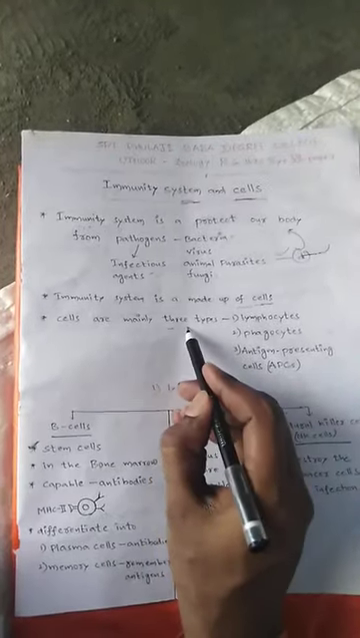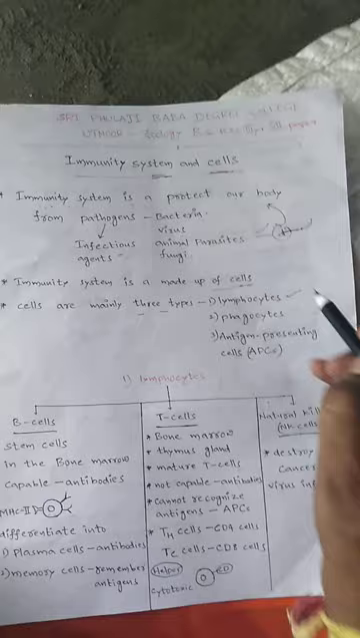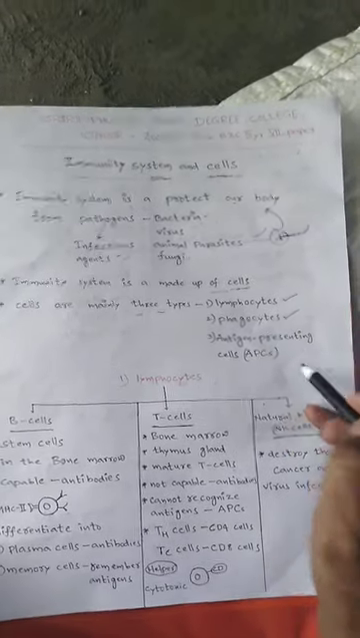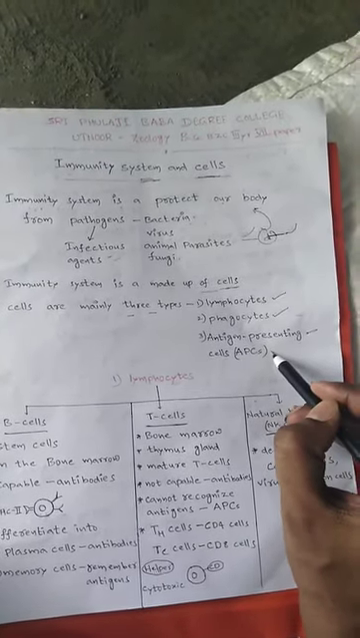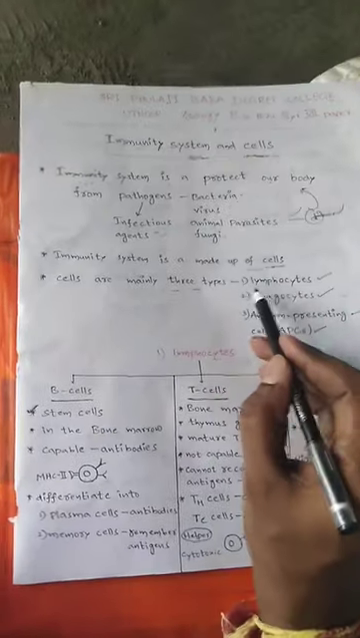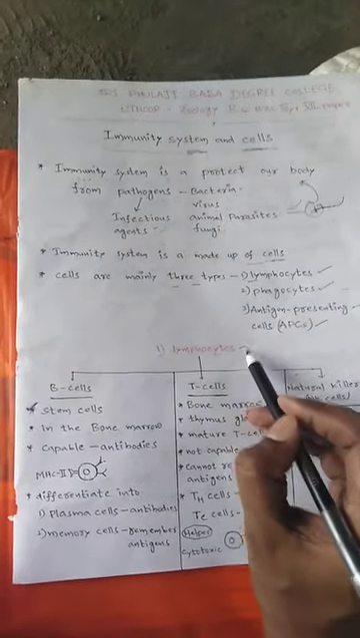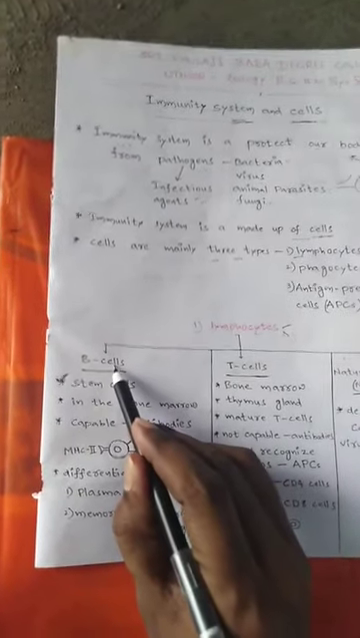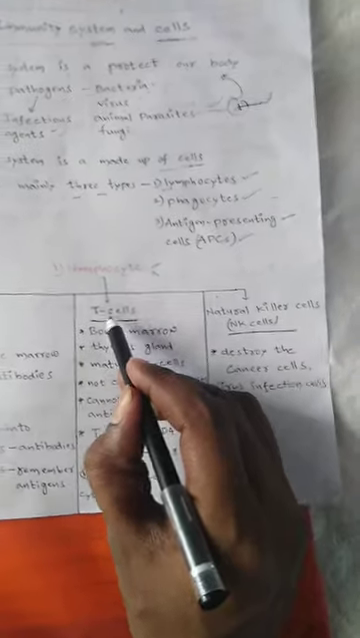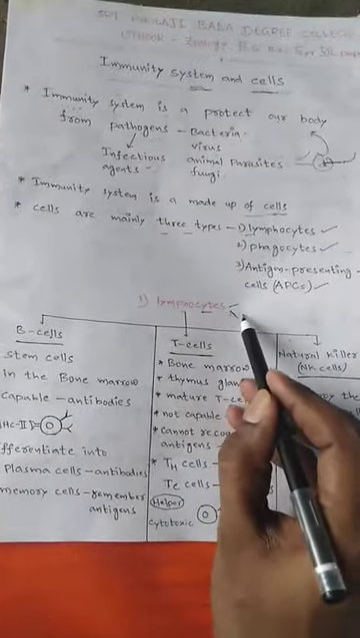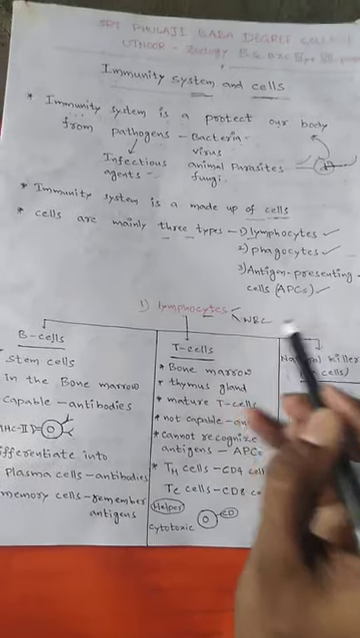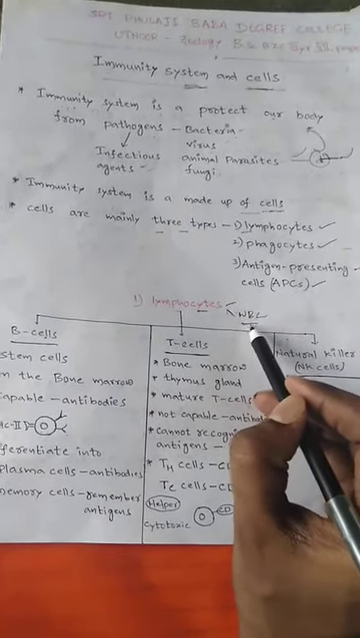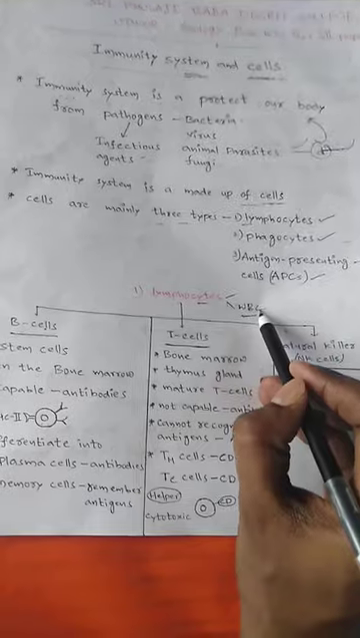Mainly the cells are of three types: lymphocytes, phagocytes and antigen presenting cells. First we discuss the lymphocytes. Lymphocytes are of three kinds: B cells, T cells and natural killer cells. Lymphocytes are nothing but WBCs. WBC means white blood cells.